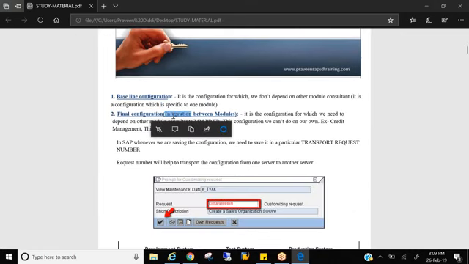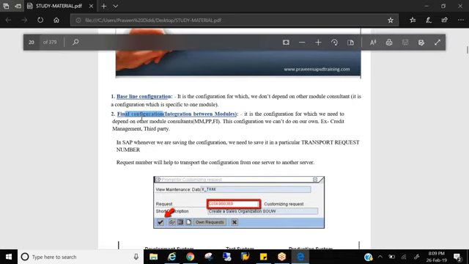So SD integrates with MM, FI, PP, CO. So these many modules, right? All those particular integrations you would be doing in the final configuration.